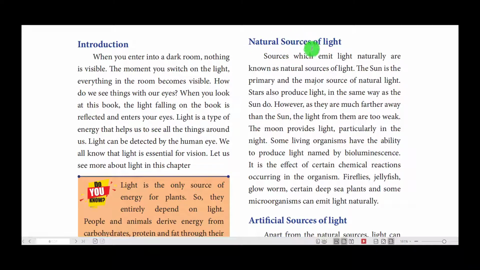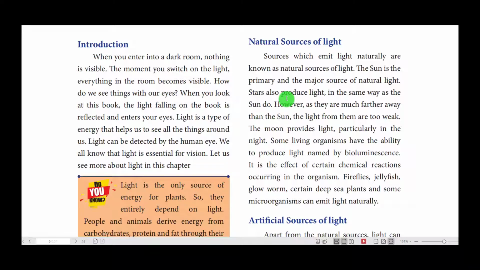Immediately after hearing the words natural sources of light, the sun comes to our mind, is it not? Yes, of course. The sun is the primary and major source of natural light. The sun gives us light and heat. Life is possible in this beautiful world only because of the presence of the sun. Without sunlight, we can't lead our life in this world, is it not?